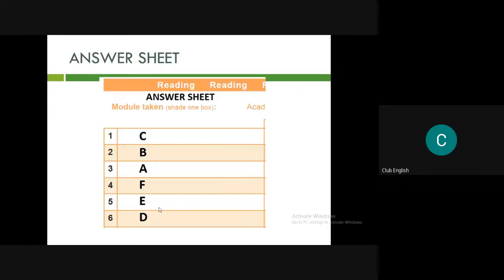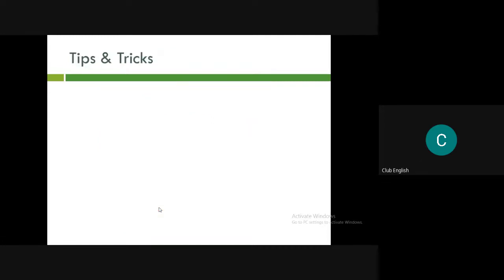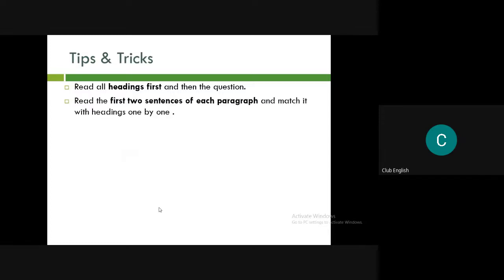Now this is the answer sheet, how it looks, and you have to put in answers like this. For question number one, the paragraph could be like this. Once you do it, you'll understand. Now, tips and tricks. Read all the headings first and then the question. The moment you get such a question, immediately start reading the headings. Read the first two sentences of each paragraph and match them with the headings one by one.